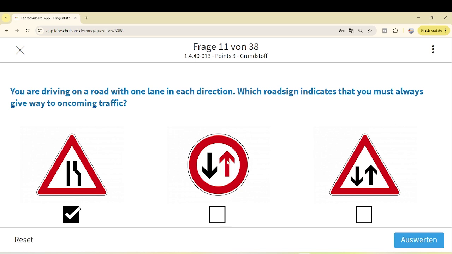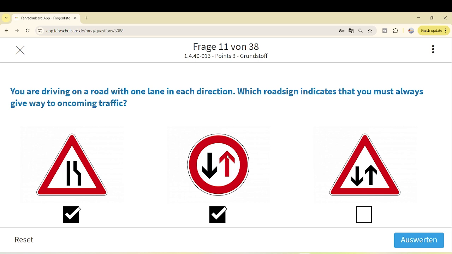Similarly, this sign, you are aware, has a red circle, some sort of danger, and this red arrow on your side is telling you that there is a priority of oncoming traffic, and you are obliged to wait and allow oncoming traffic. This sign we have discussed already. Around 200 or 180 traffic signs we have discussed in our videos. This option has a red triangle, but no red color on the oncoming traffic or at your side. So this sign never tells you that you have to give priority or way to oncoming traffic. Only these two signs tell.